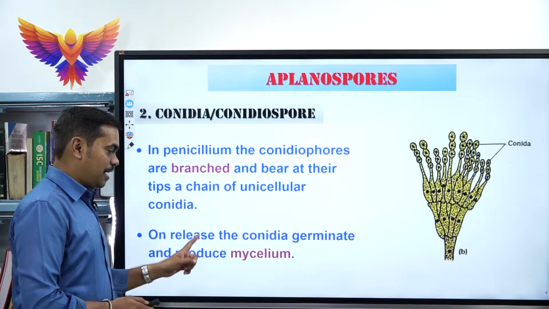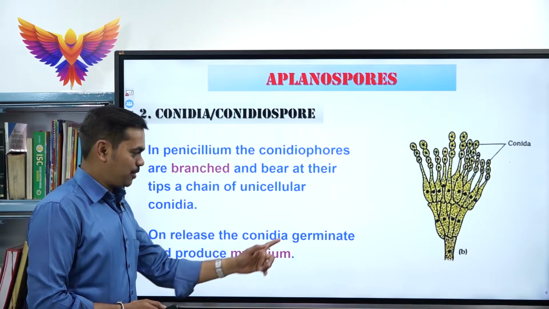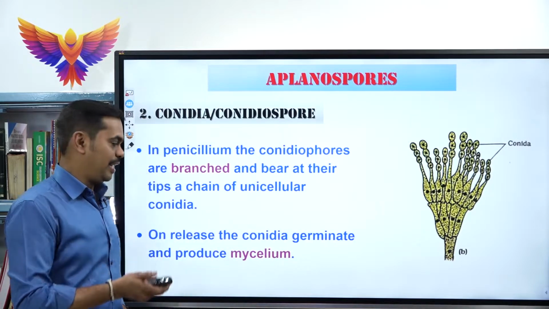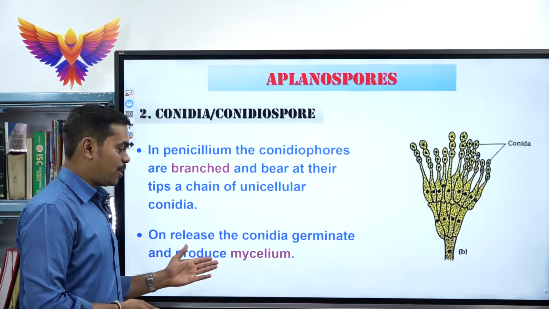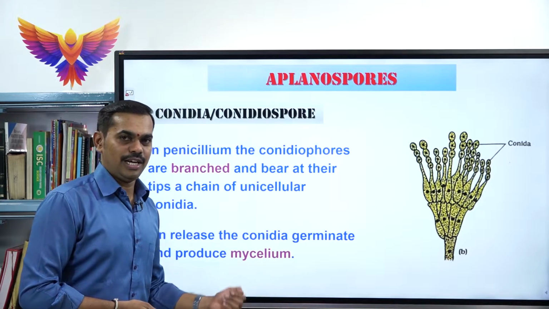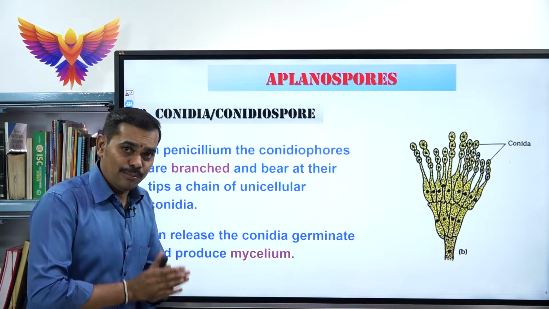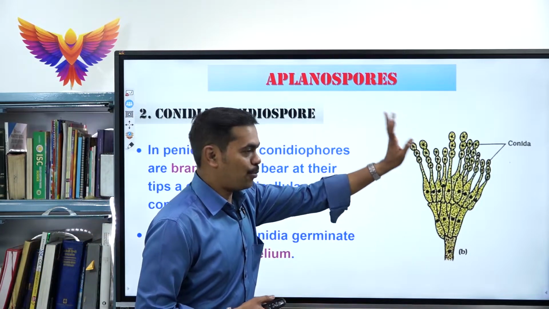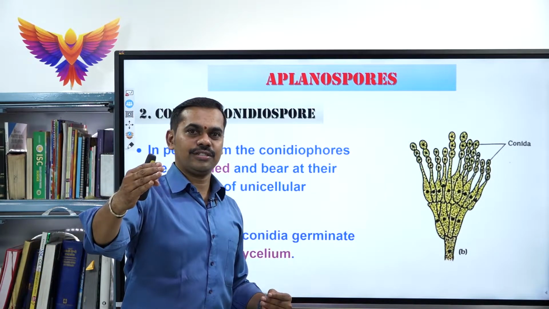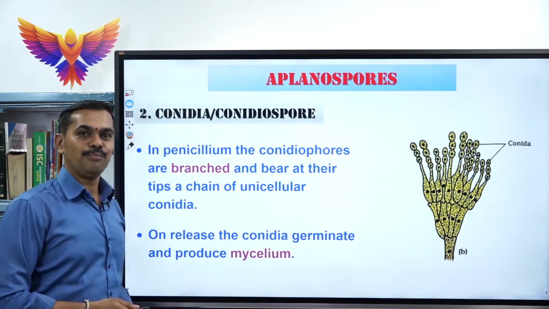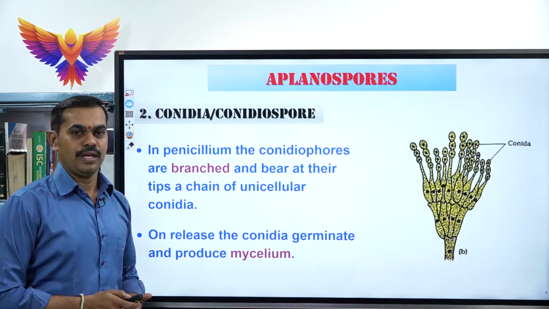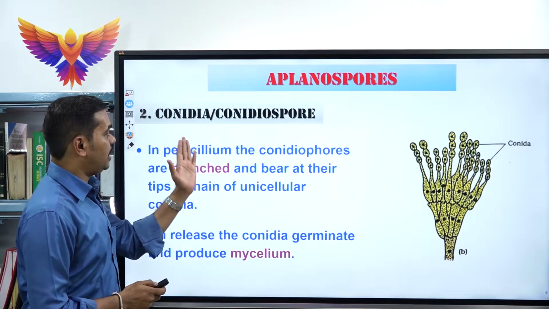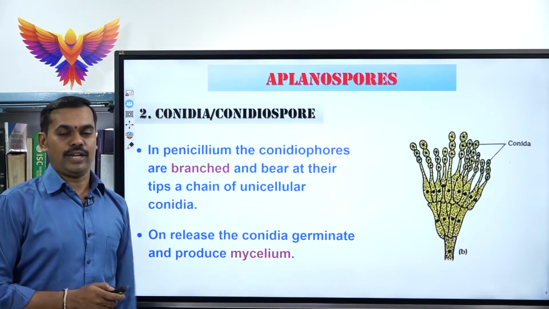Here what happens, when the conidia are released, they start germinating. After germination, they start producing mycelium. That means they start producing a number of hyphae. Again, from each hypha, the conidia are produced. Again, that detaches and each conidia can develop into a new organism. That is exactly what we saw in Penicillium notatum.